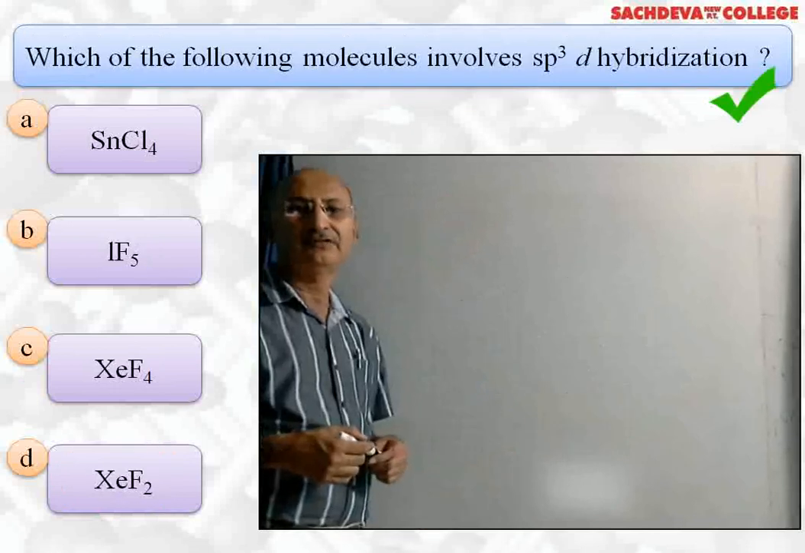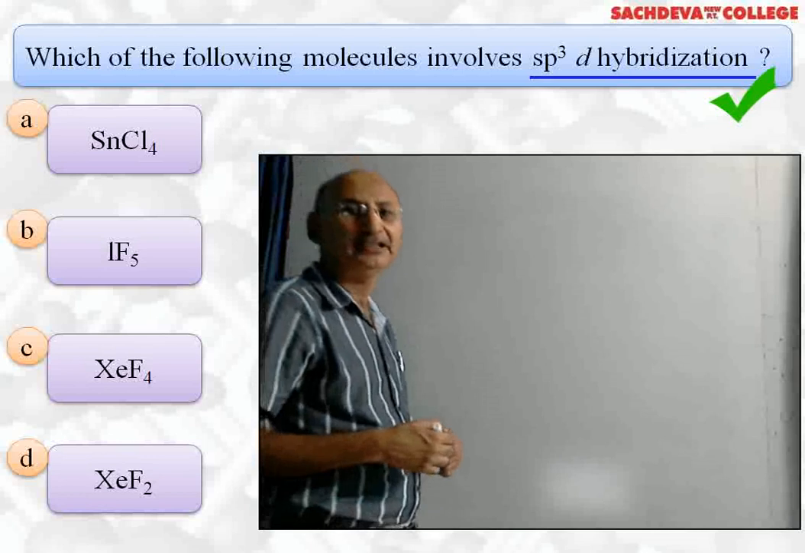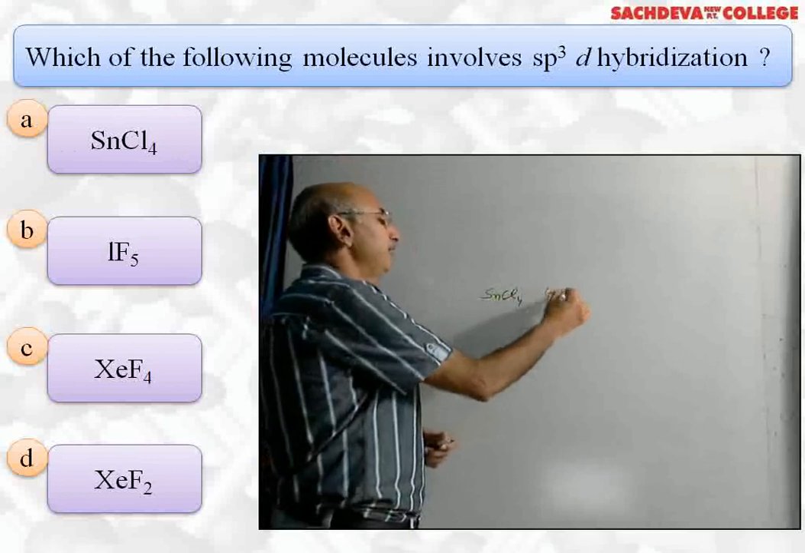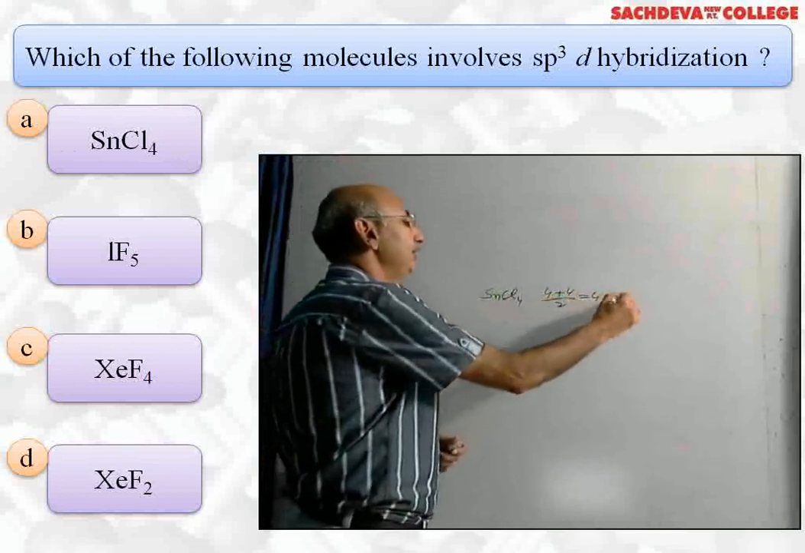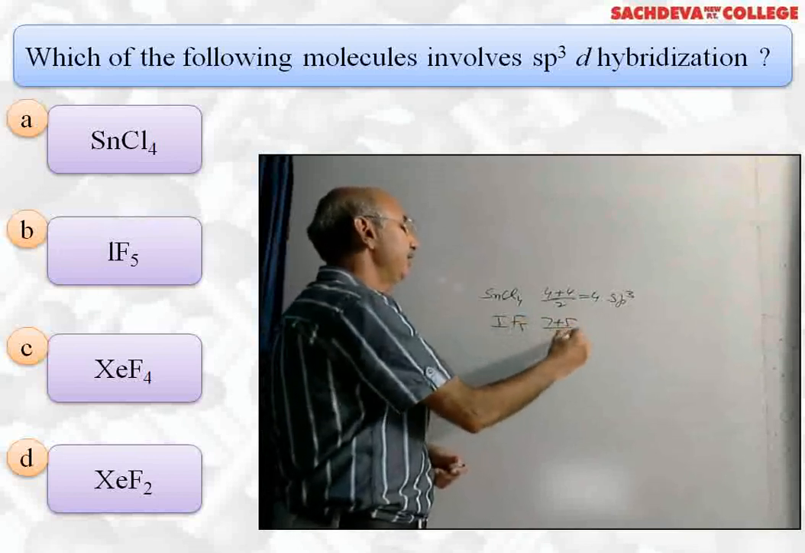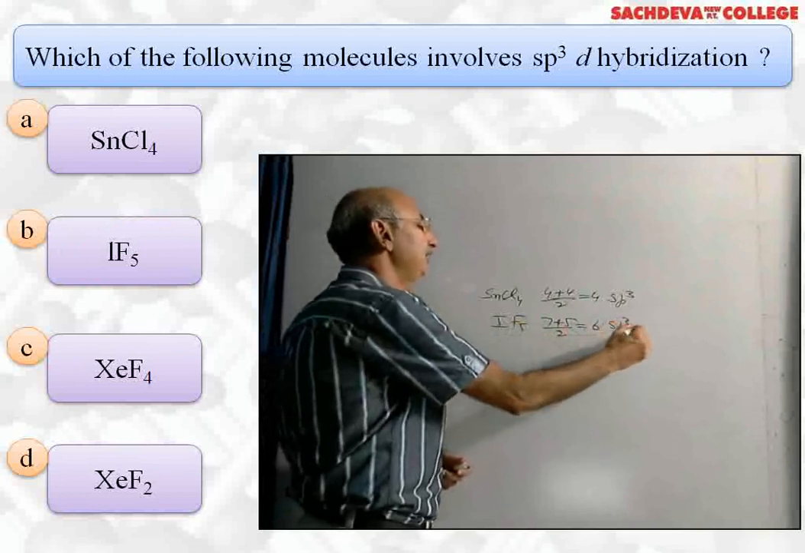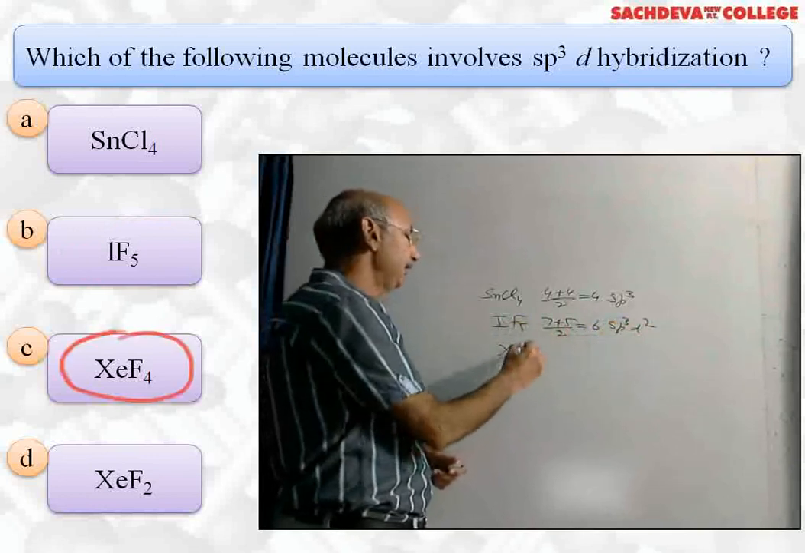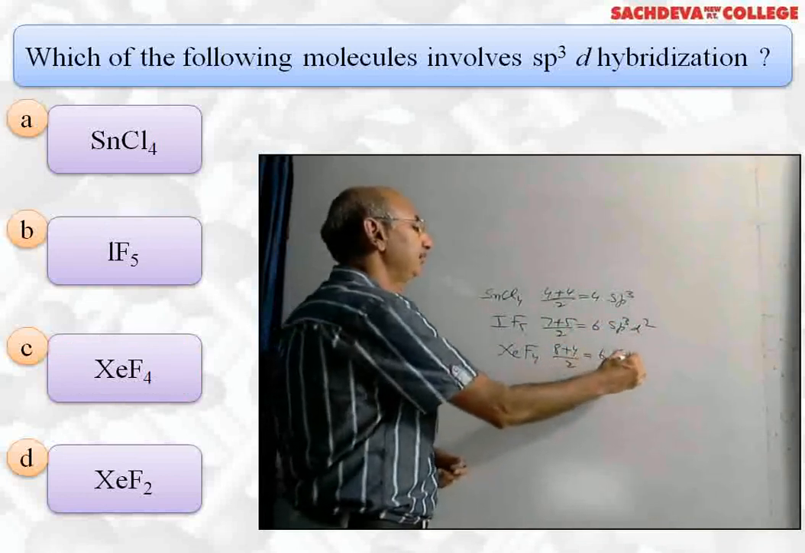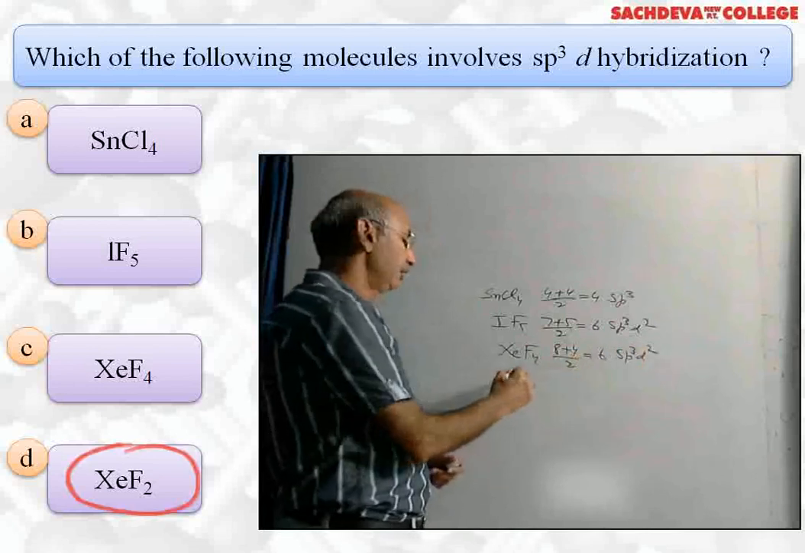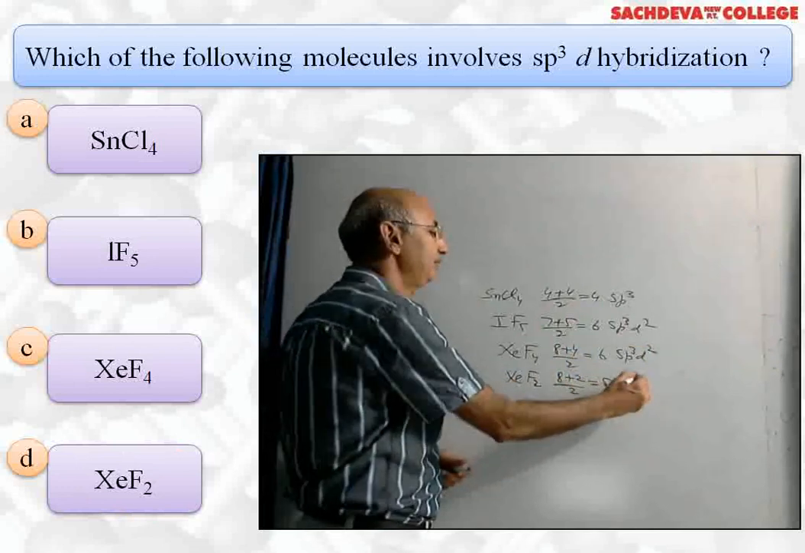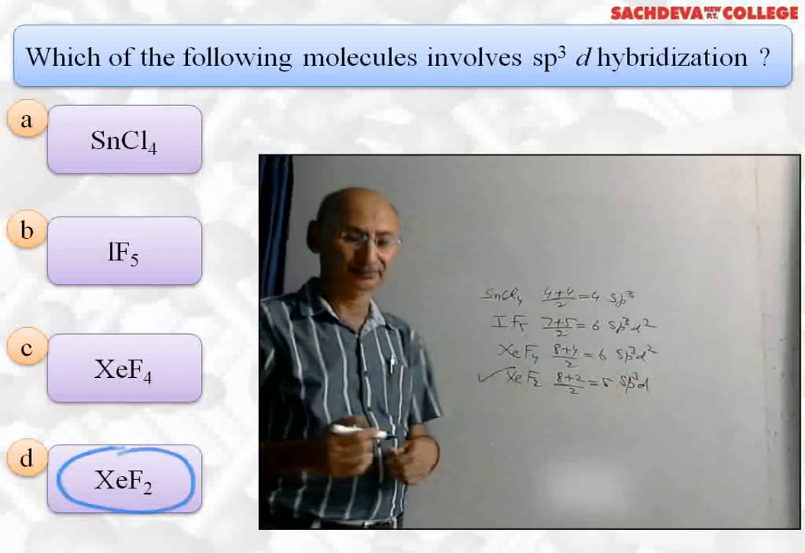Next question, which of the following involves sp3d hybridization? First we have SnCl4. Sn has 4 valence electrons, 4 plus 4 divided by 2 will give you 4, so it has sp3 hybridization. IF5, 7 plus 5 divided by 2 comes out to be 6, sp3d2 hybridization. Third option is XeF4, 8 plus 4 divided by 2 gives you 6. This is also sp3d2 hybridization. XeF2, this is 8 plus 2 divided by 2, that is 5, sp3d hybridization, and this is the correct answer.